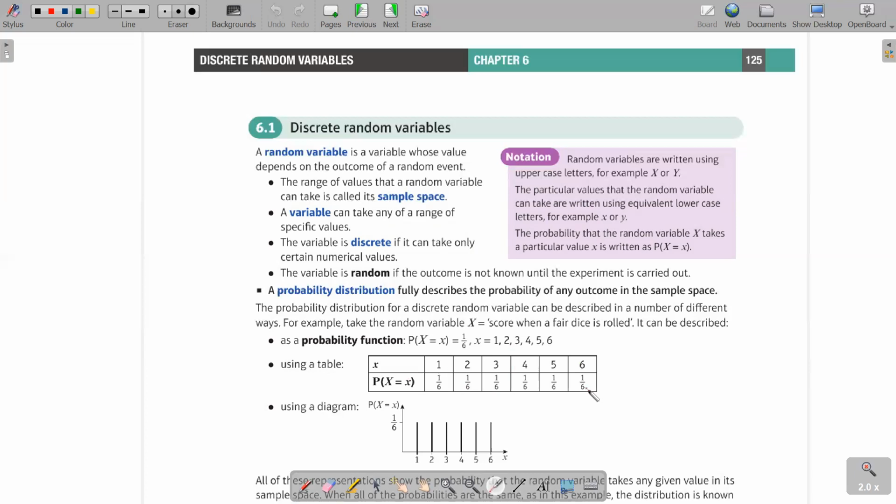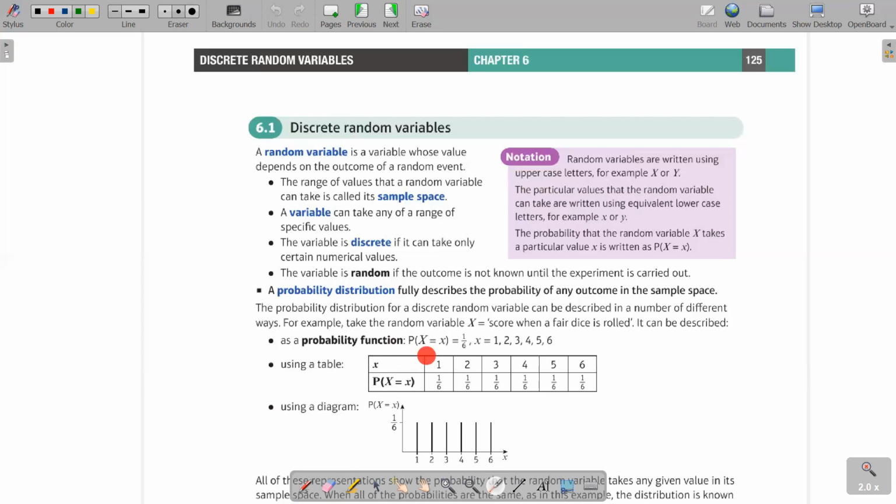Do you agree? So this table is called the probability distribution, and that's really important. You need to be able to build a probability distribution. Another type they have given here is something called a probability function. So what's a probability function? You can see here P means probability. Inside the bracket, capital X equals simple x.